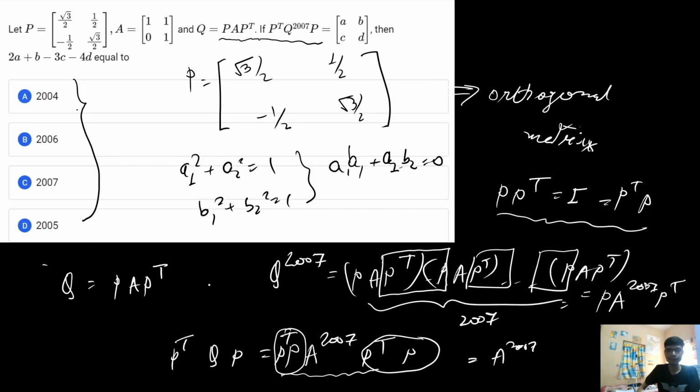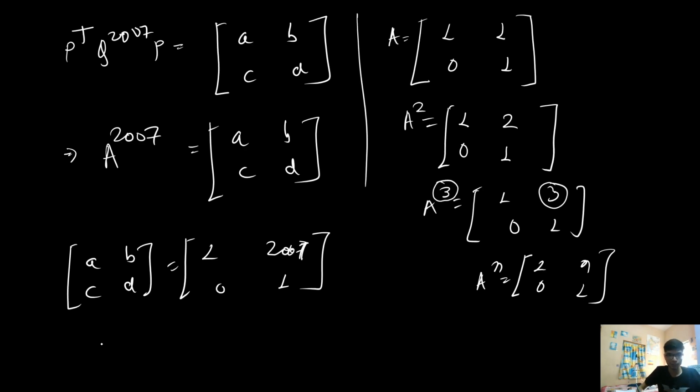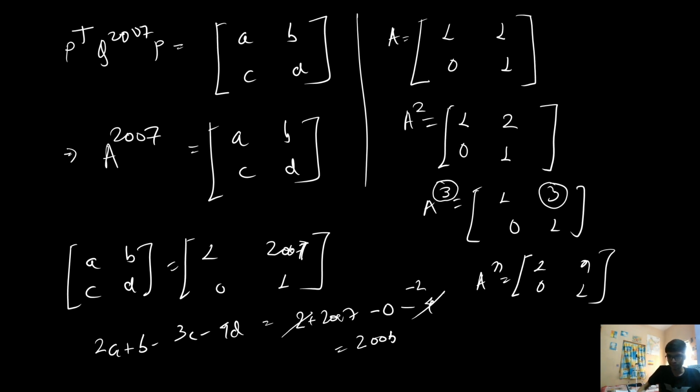Now, from the question, we are asked to calculate 2A plus B minus 3C minus 4D. So from here, if I calculate the result, I will get 2 plus 2007 minus 0 minus 4. From here I will get the result as minus 2, that is, 2007 minus 2, that is 2005.